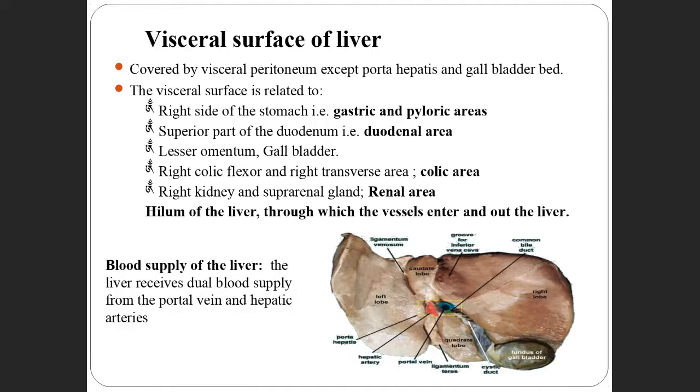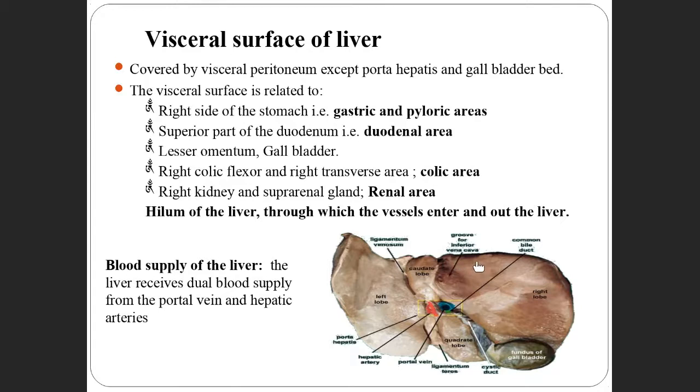Next, about the visceral surface. Just remember there are two surfaces. One is the diaphragmatic surface, which is related to the diaphragm, and the visceral surface, what you are seeing now in the picture. Viscera means the structures related to the liver.